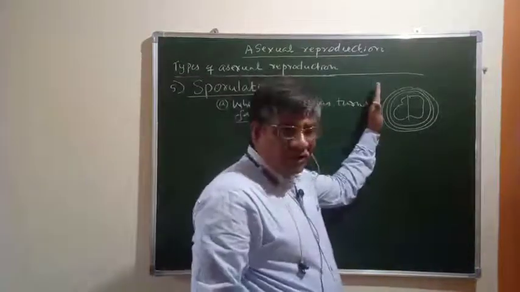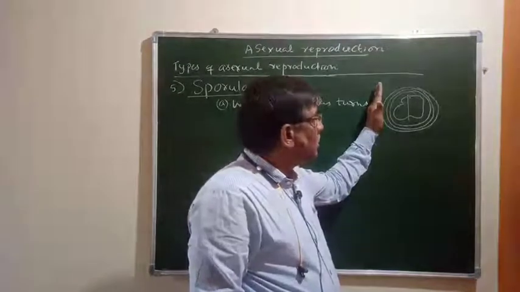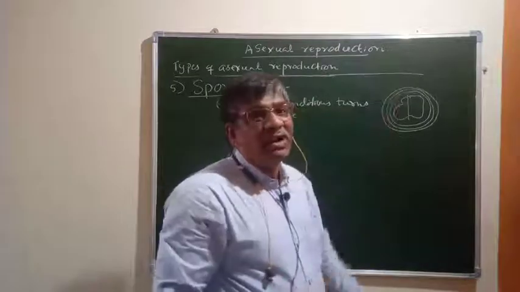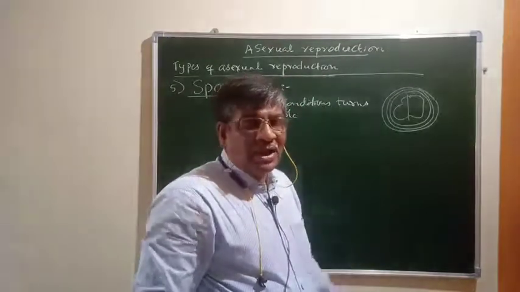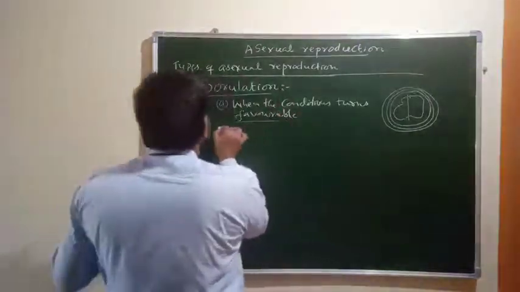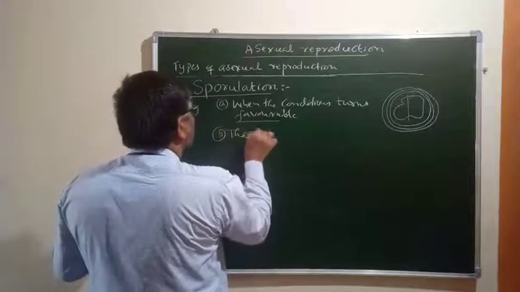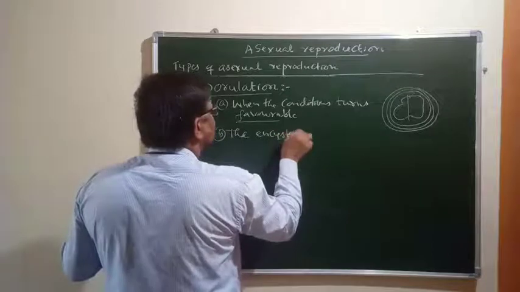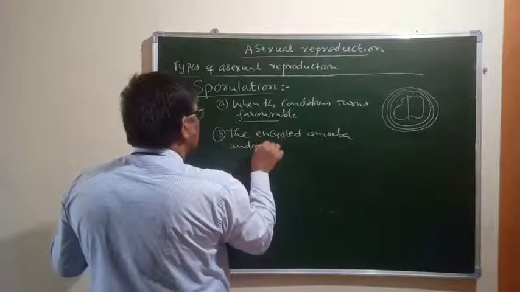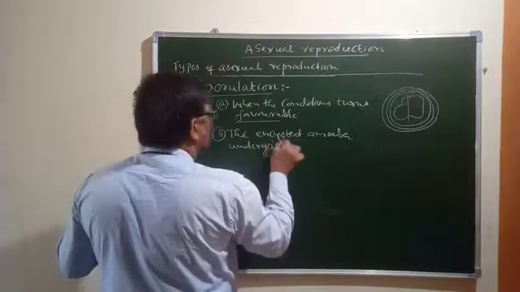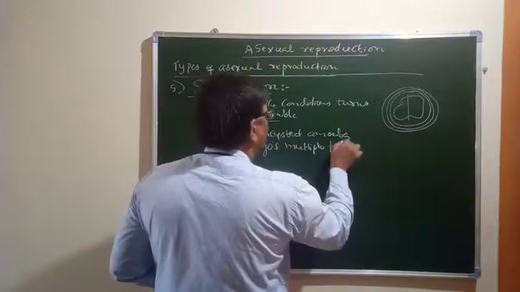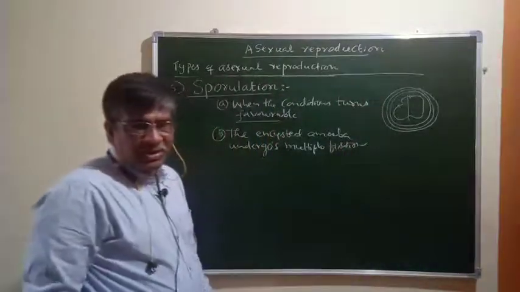Encystation occurs in unfavorable conditions to avoid the unfavorable situation, and when the condition becomes favorable for the individual, then the encysted amoeba undergoes multiple fission.